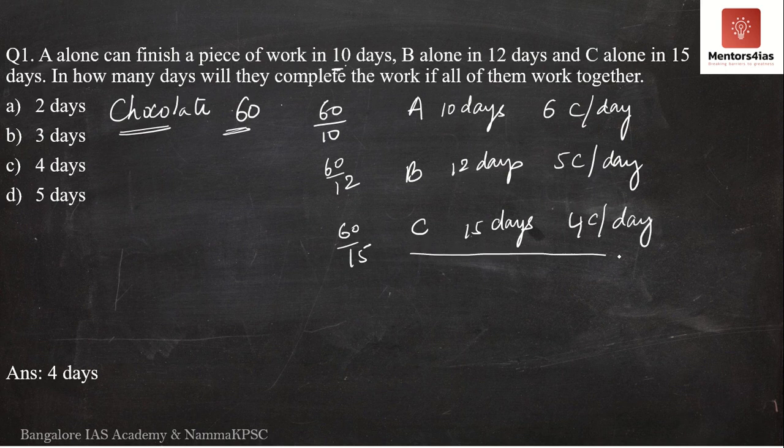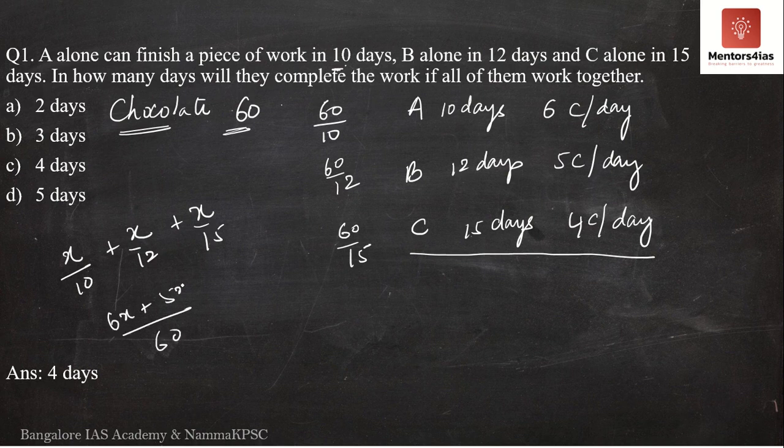Now I hope you are able to see the similarity. In the previous step, when we were solving the same problem by the traditional method, I hope you remember this, when we were adding x by 10, x by 12, x by 15. What did I take? I took LCM as 60, and this was nothing but 6x plus 5x plus 4x, correct? And we finally got x by 4. This was the answer. Don't I have 6 chocolates here? Don't I have 5 chocolates here? Don't I have 4 chocolates here?